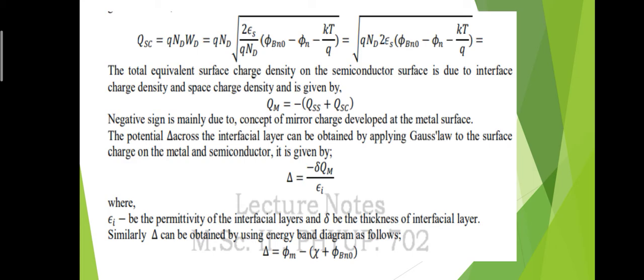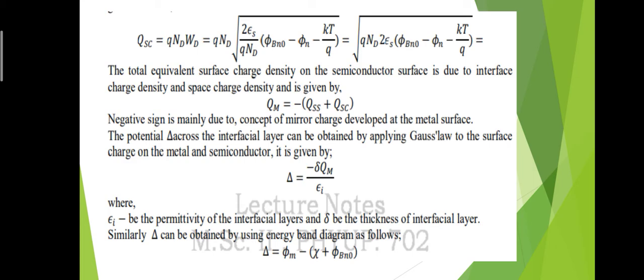So the total equivalent surface charge density on the semiconductor surface is due to the interface charge density and the space charge density, where QM is the equivalent surface charge density, which is the addition of the space charge density QSC and the interface charge density QSS. The negative sign is there mainly due to the concept of the mirror charge developed at the metal surface. We know that there is a formation of an image charge at the metal surface, so there is a negative sign.